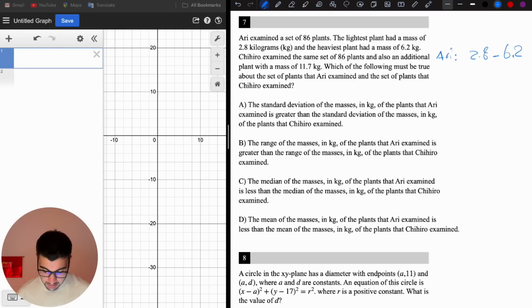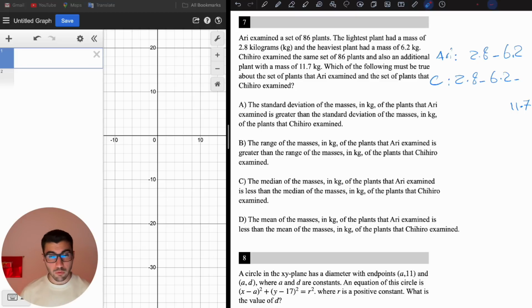Chihiro examined the same set of 86 plants and also an additional plant with a mass of 11.7. So I'm going to write C here. The same exact 86 plants, that have the minimum of 2.8 and maximum 6.2, and then an additional plant that had 11.7 kilograms. Which of the following must be true about the set of plants that Irvi examined and the set of plants that Chihiro examined?